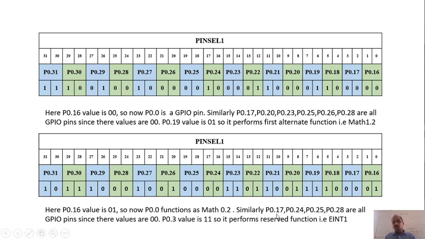Similarly, P0.17, 24, 25, 28, all these pins values are 0 0. So that means all these pins will act as GPIO pins. And one more thing you can see here. Now P0.19 is 1 1. So that means it is going to perform the third alternate function.